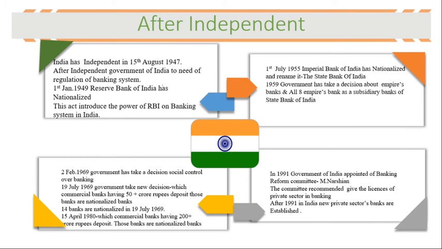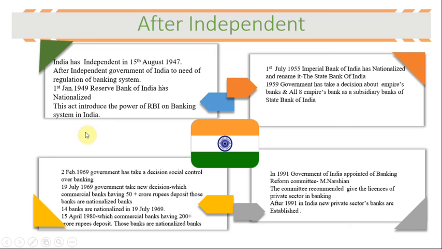Next, we have discussed the history of establishment of banking before independence, and now we discuss the history of the Indian banking system after independence. When India became independent on 15 August 1947, the Government of India needed to regulate the banking system, so on 1st January 1949 the Reserve Bank of India was nationalized.